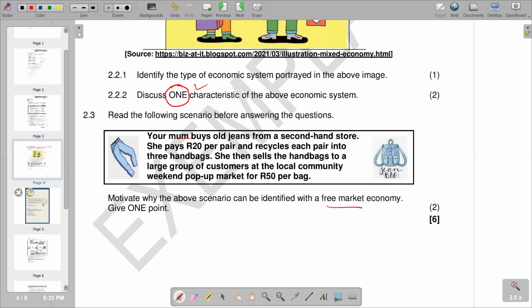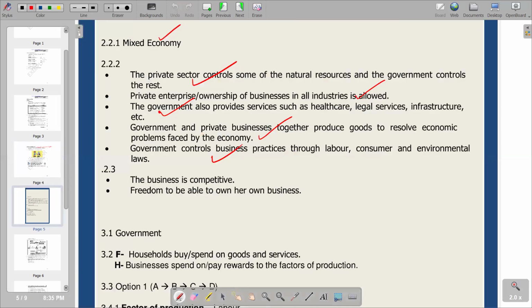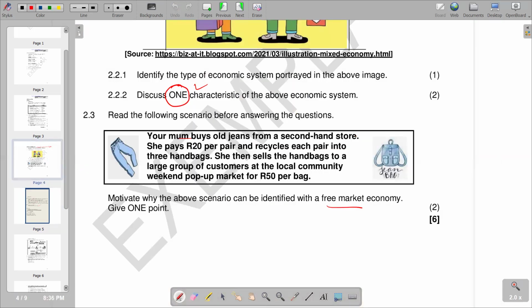We have another section that explains that the freedom to own a business is the first that we have, and then also when the business is competitive. When the business is competitive, there are many buyers and sellers in the market, and that's basically the description of being competitive, and we have other businesses that are also operating in that market. So basically, that's what we have in terms of 2.3. This becomes the last question that we have in this video.